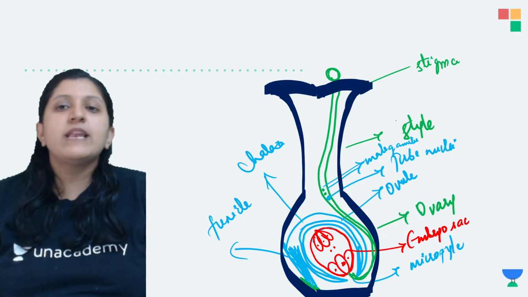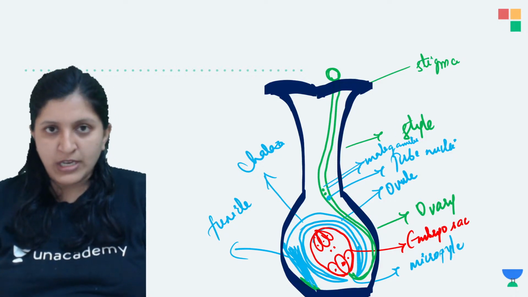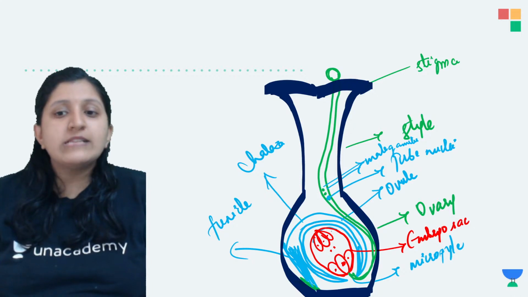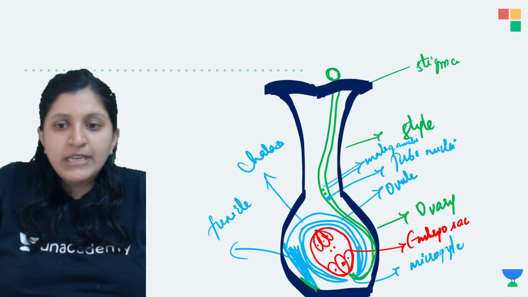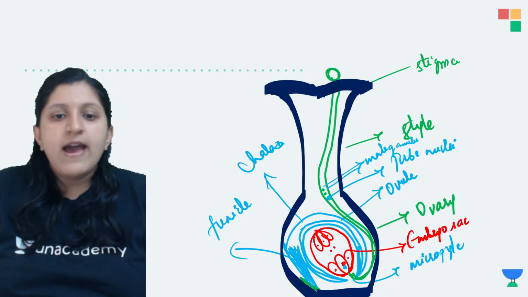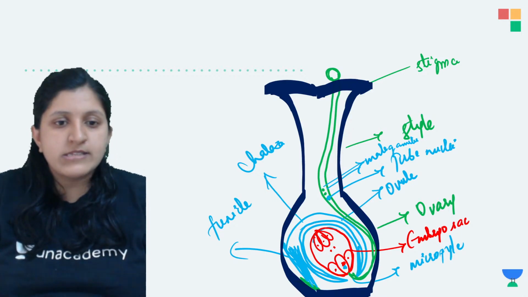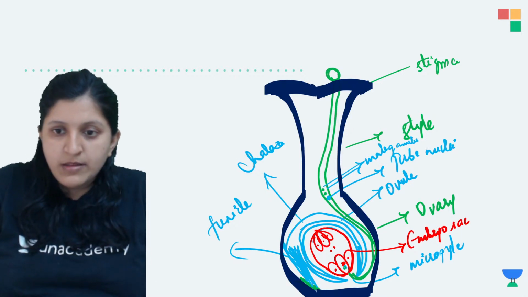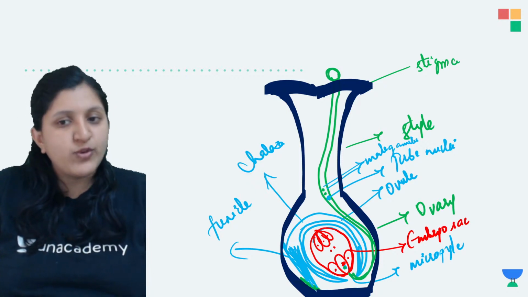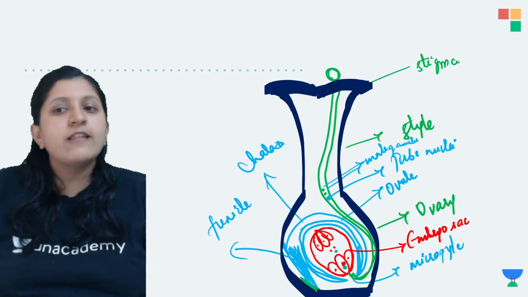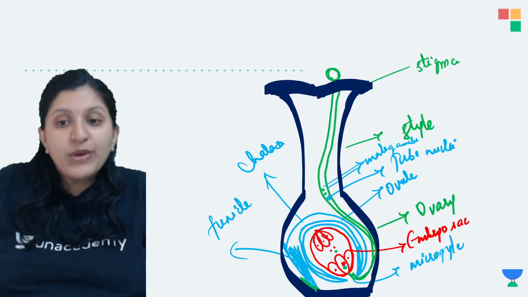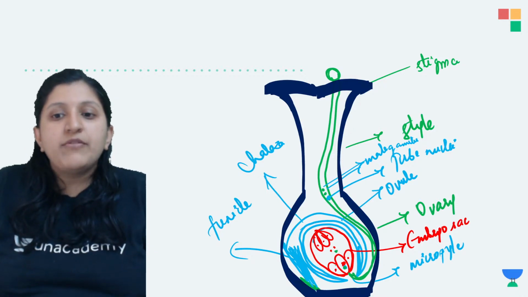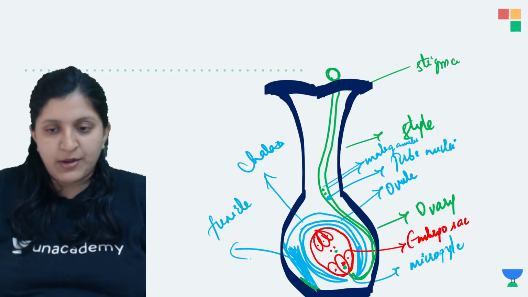So this particular pollen grain, once it has germinated, you can see one of the male gametes. That male gamete is going to fuse with this, and let me just take this in green color. So one of the male gametes fuses with the egg, and there is another male gamete that is going to fuse with the two polar nuclei. With respect to that, now there is a fertilization that we can see.